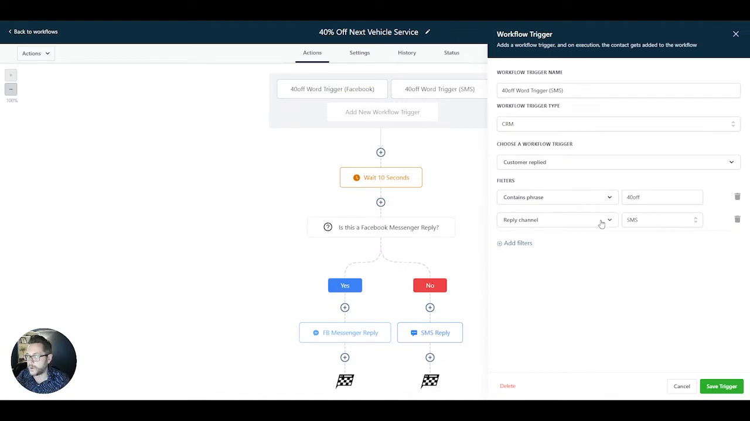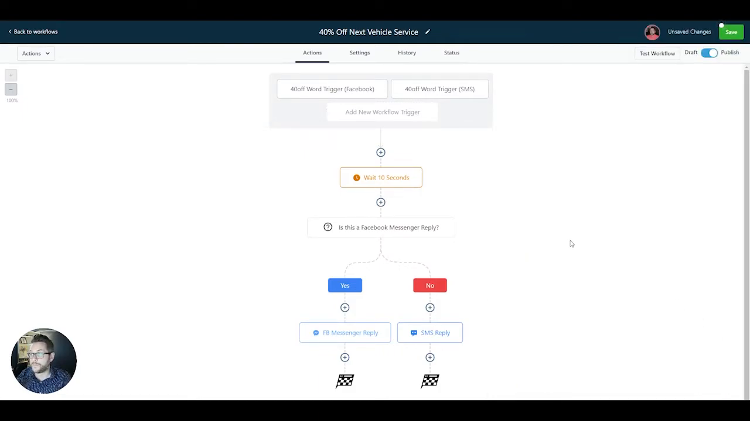I've done the same here with SMS as well, where we have it coming through, it's watching for it on our phone number. If a text message comes through and contains the phrase 40 off, we're going to proceed down the workflow and figure out what to do with the client.